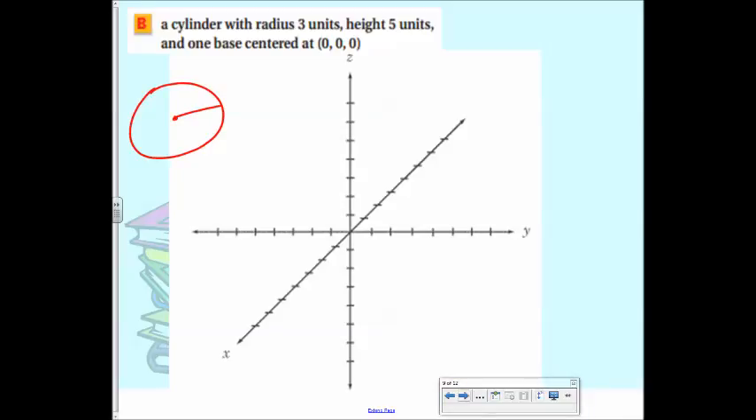And then if the radius is 3, where would I go to draw my radius? Down 3 here, and then 3 here. So that's my radius for my circle, right? And then how tall is the cylinder? 5. So where would I go 5? Up 5. So 1, 2, 3, 4, 5. All right, so if this is my base, then what do I have to do up here also?